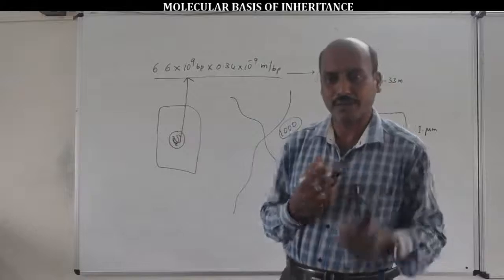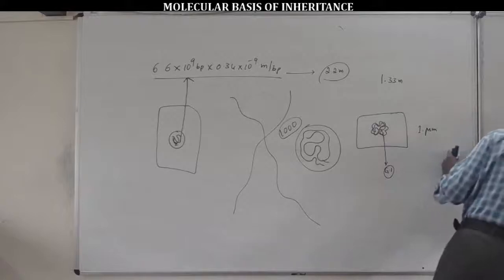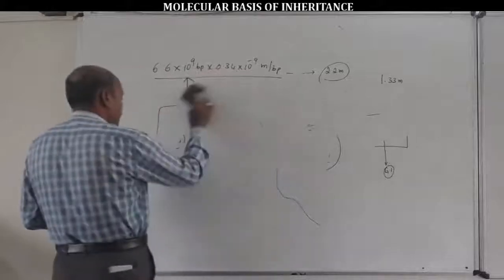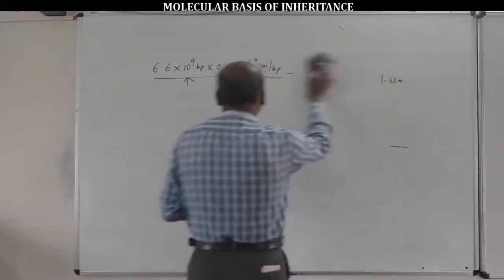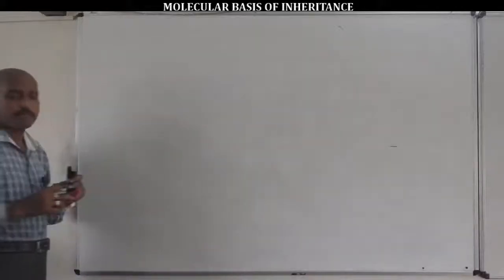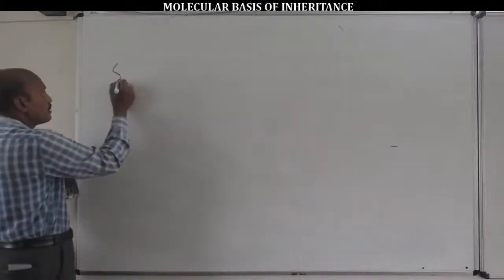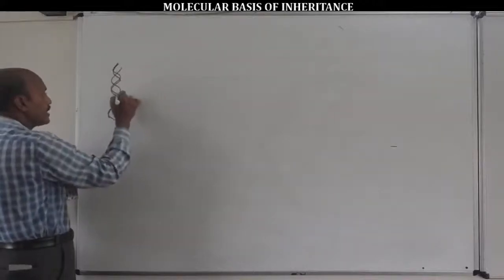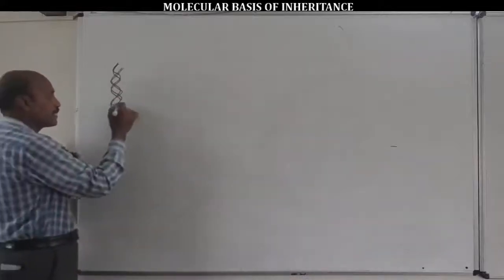But in eukaryotic cells, the packaging of DNA is more complex compared to prokaryotic cells. This is because the DNA is initially associated with basic proteins called histone proteins. For example, this is double-stranded DNA. Generally, DNA is acidic in nature due to the presence of phosphate groups or orthophosphoric acid.